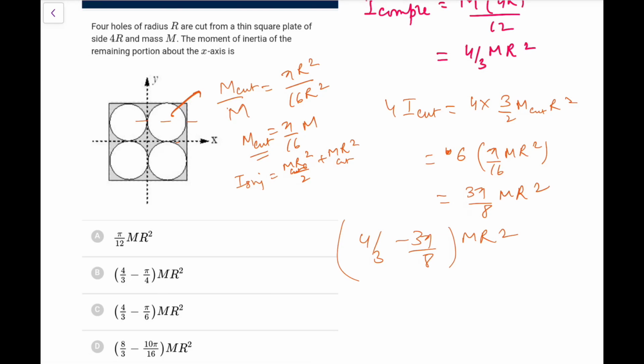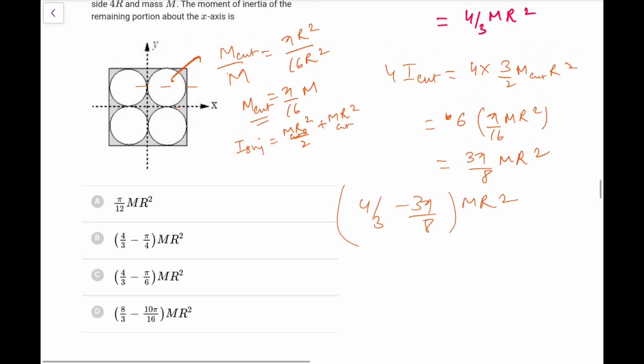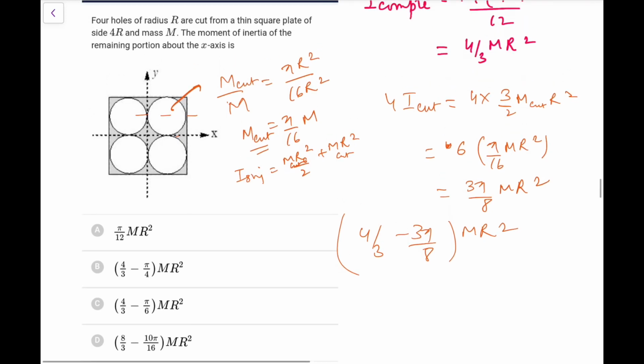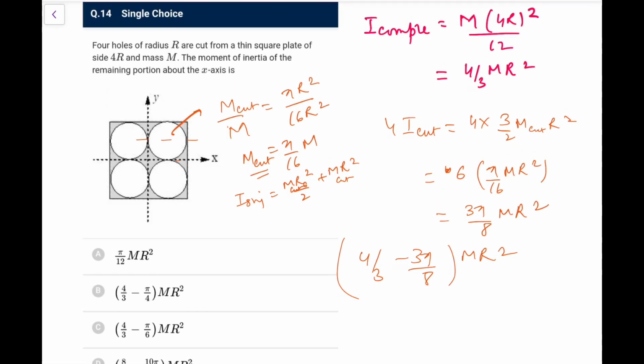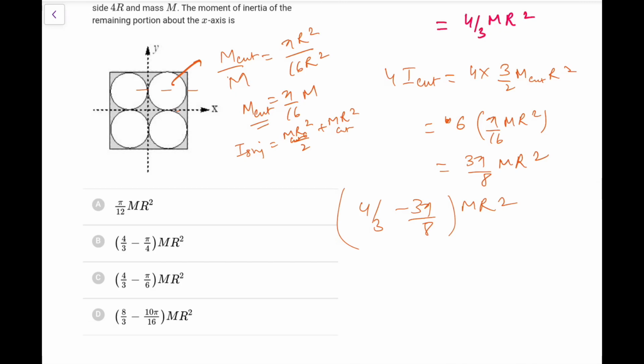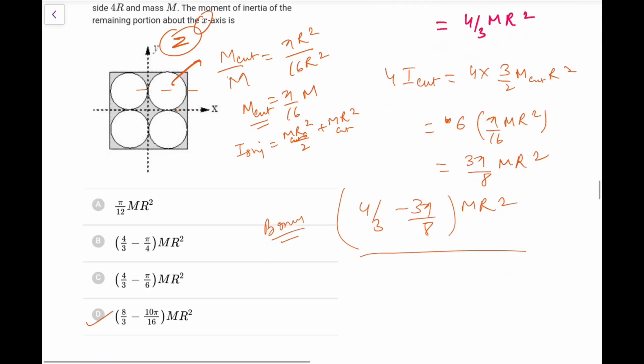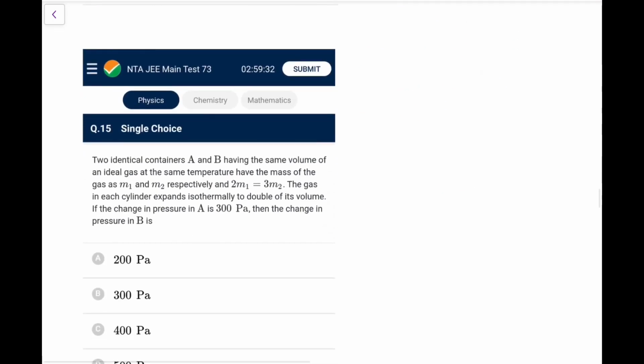I am not getting any option. It would be no option. So here no option is correct. I am taking it as the bonus one. I think the answer they have given is about the z-axis. About the z-axis, if you do it, that option will come that they have given, but about the x-axis, this is the answer which is not given in any option. So might be a typo mistake from them or whatever, but the answer is not coming, that is for sure.